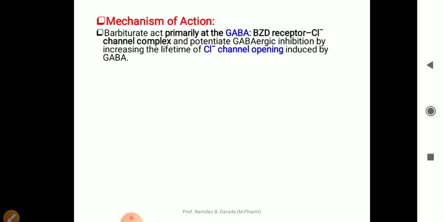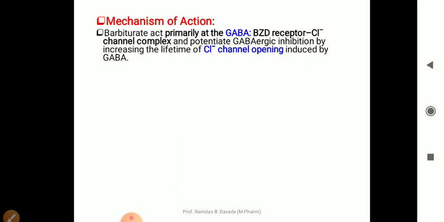The next point is the mechanism of action of these barbiturates. Before looking at the explanation, in simple words I will tell you the mechanism. Barbiturates bind to the GABA receptor, particularly GABA A, that is gamma amino butyric acid. It causes opening of the chloride channels, and finally it causes CNS depression. So these are the main three steps.